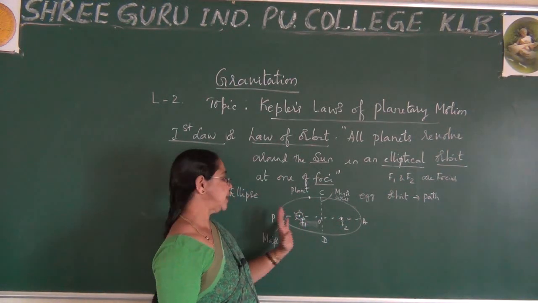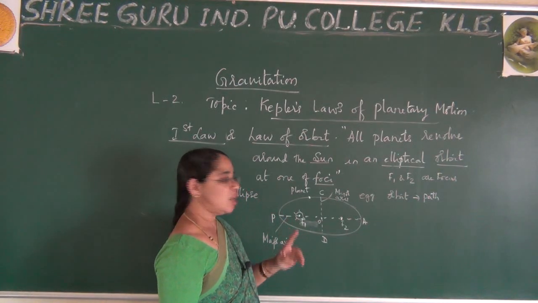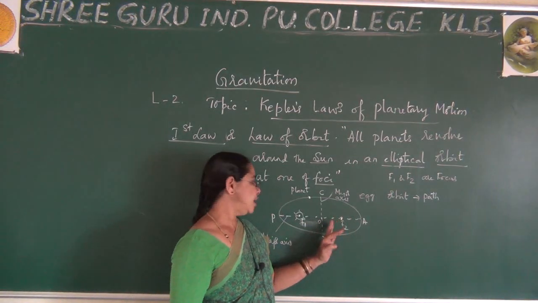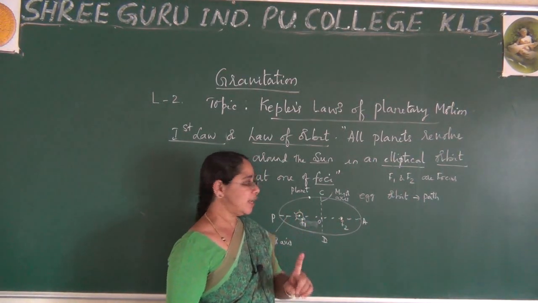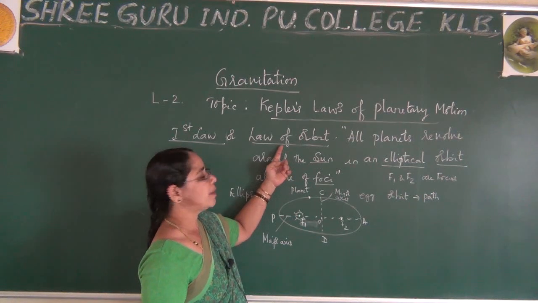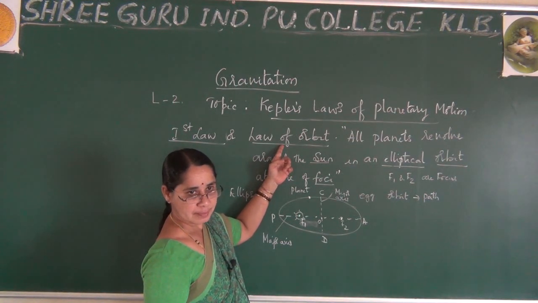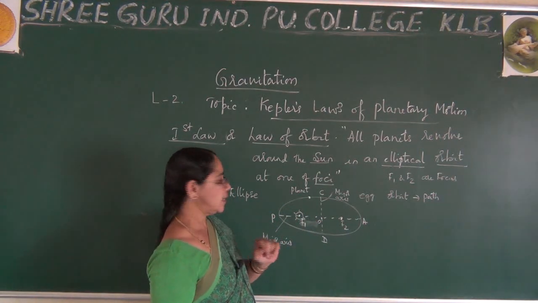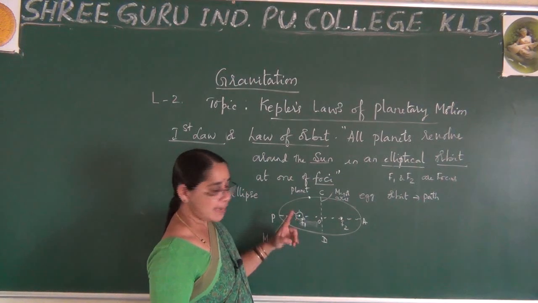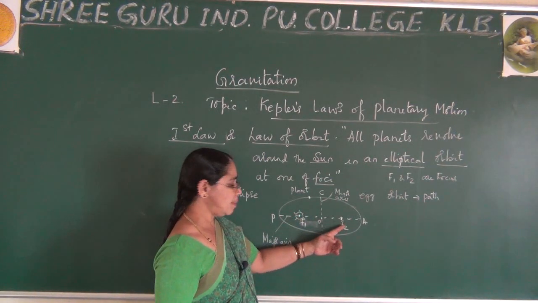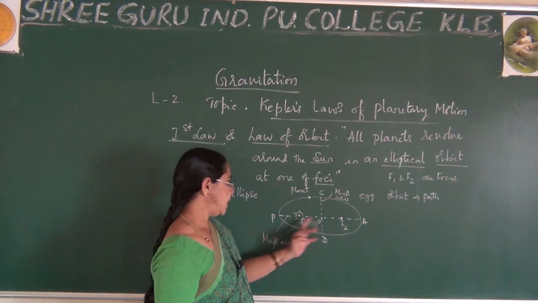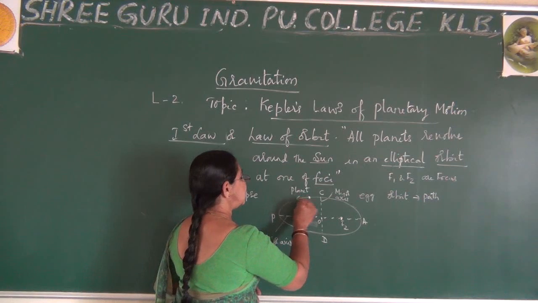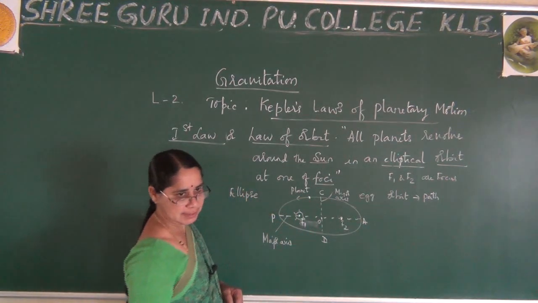You are supposed to place it anywhere among these two. You need not restrict whether it is only at F1 or F2. Maybe anywhere you can place, but one of the foci is selected to explain this law of orbit. Is it clear, everyone? So just remember F1 and F2 are the two foci. You can place the sun maybe here or maybe here, either of the positions, either F1 or F2. By using that, you can observe the planets are revolving around the sun like this.